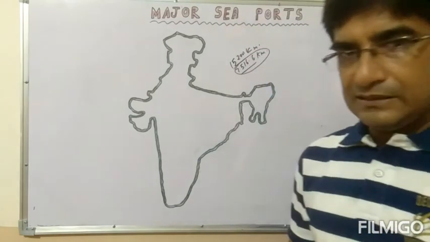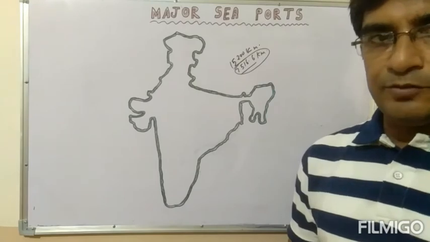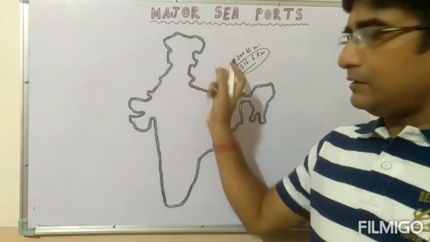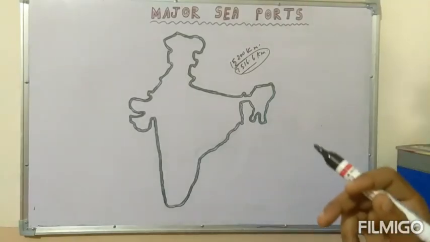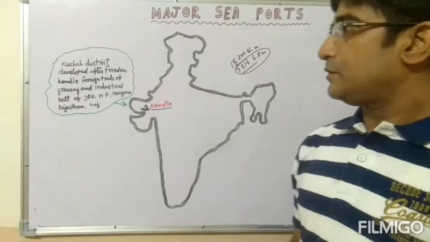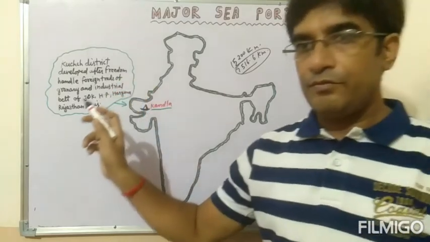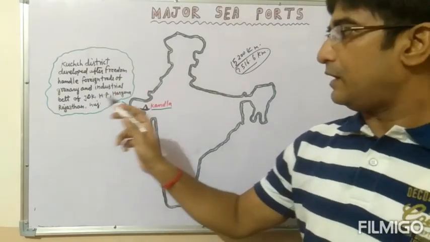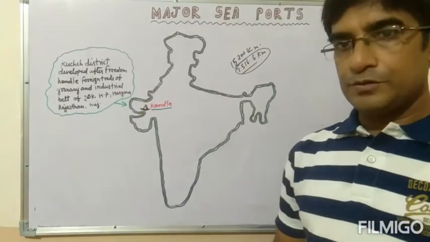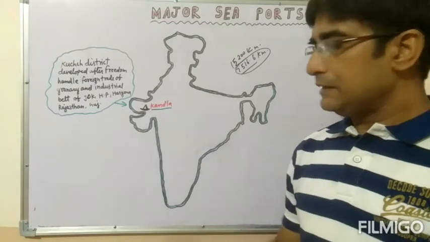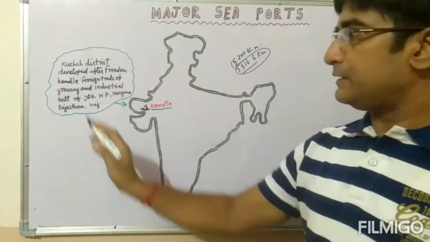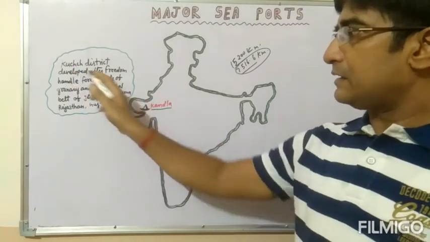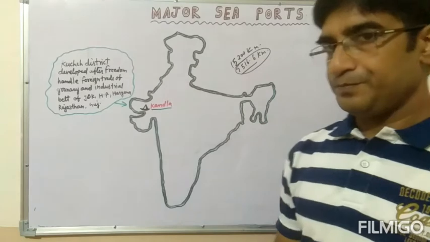Students, we will see some other information. This is the first major port of India, the Kandla port. It is in Gujarat, at the corner of the Rann of Kutch, in the Kutch district of Gujarat.